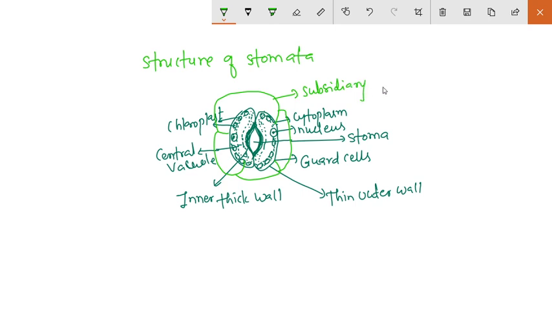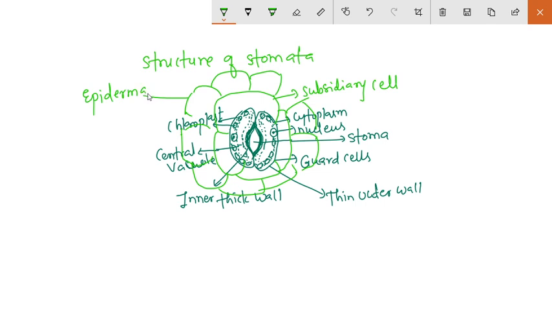Then surrounding the subsidiary cells, there may be the epidermal cells. So these are the epidermal cells. So this is the structure of the stomata.